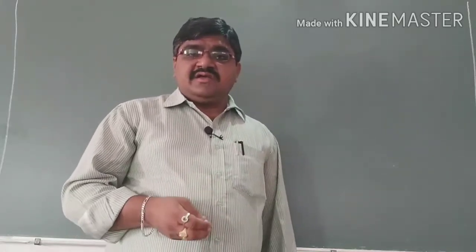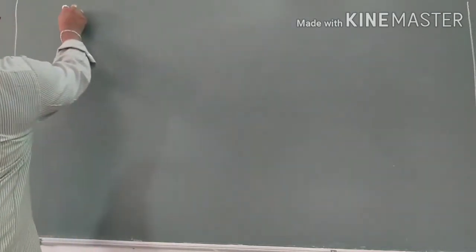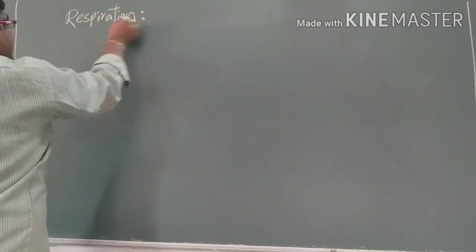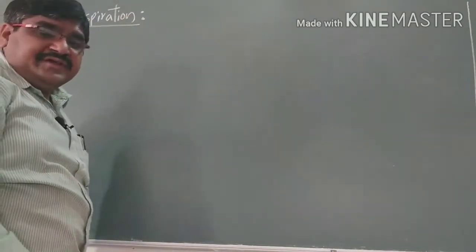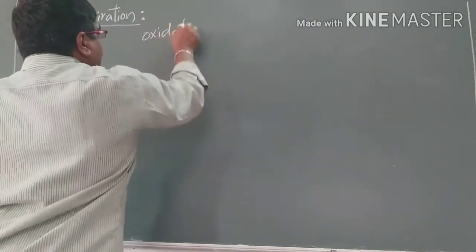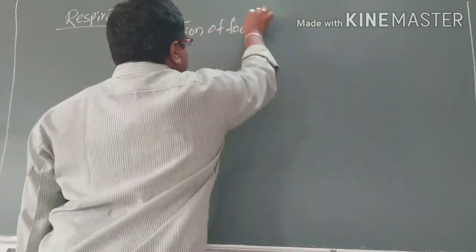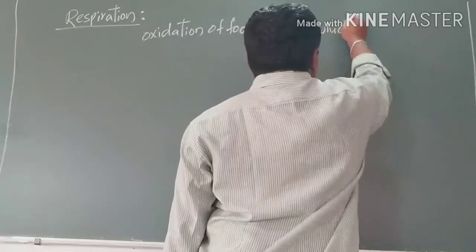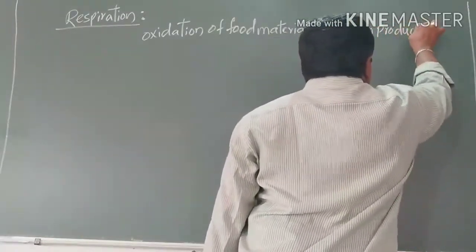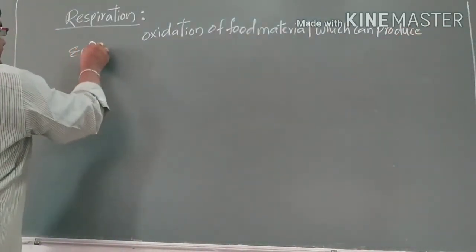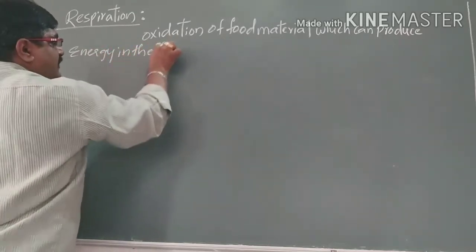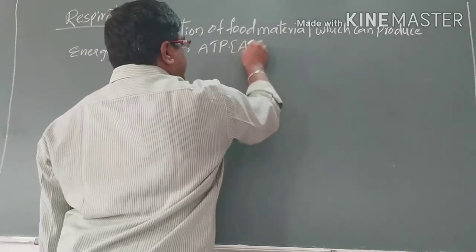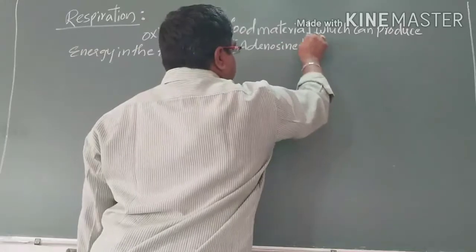Next, coming to respiration. Respiration means the oxidation of food materials, which produces energy in the form of ATP. ATP stands for adenosine triphosphate.